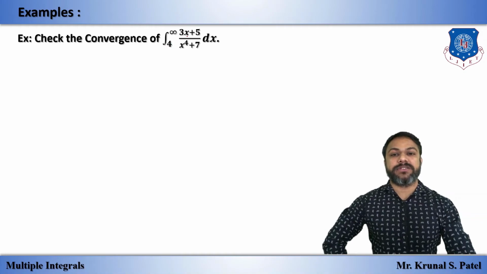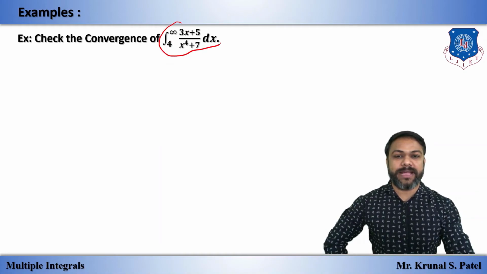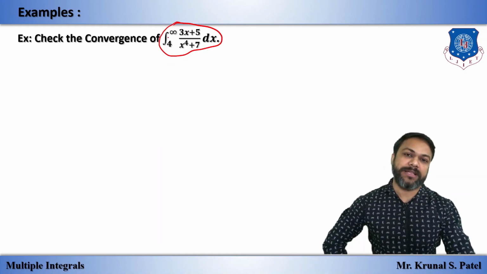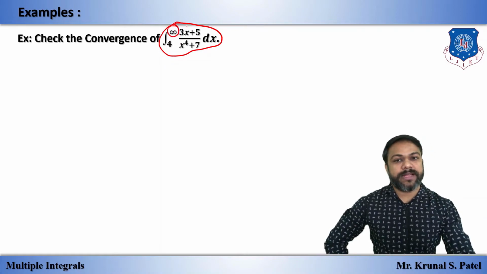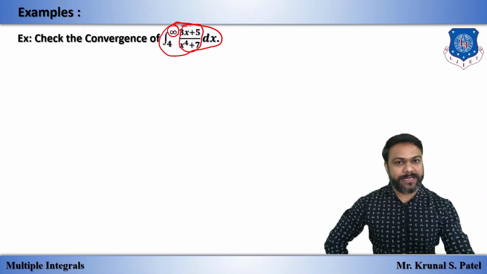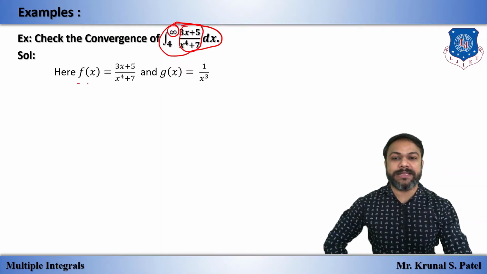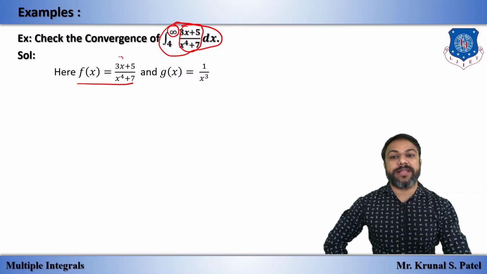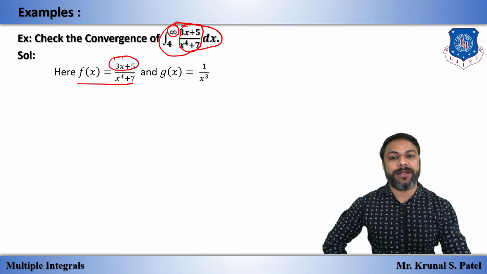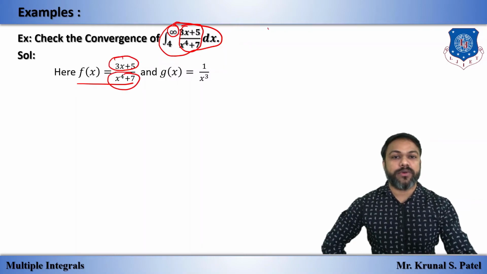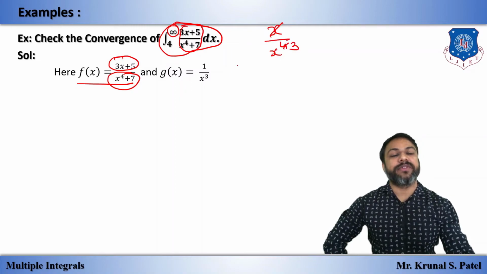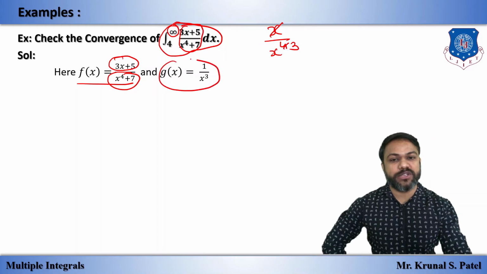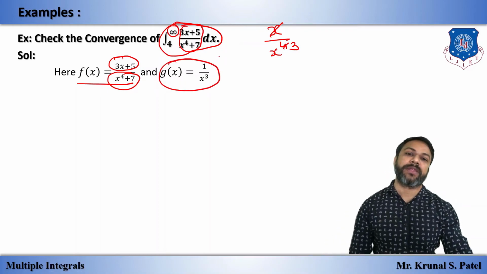Check the convergence of this. Now we don't have any integration formula, and this is an improper integral because of this infinity. So take this as g of x. Now from this, as we have discussed, we can take x common from numerator and denominator, the maximum power. So from the numerator x and from the denominator x raised to 4, by cancelling this, we have 1 upon x cube. So g of x becomes 1 upon x cube.